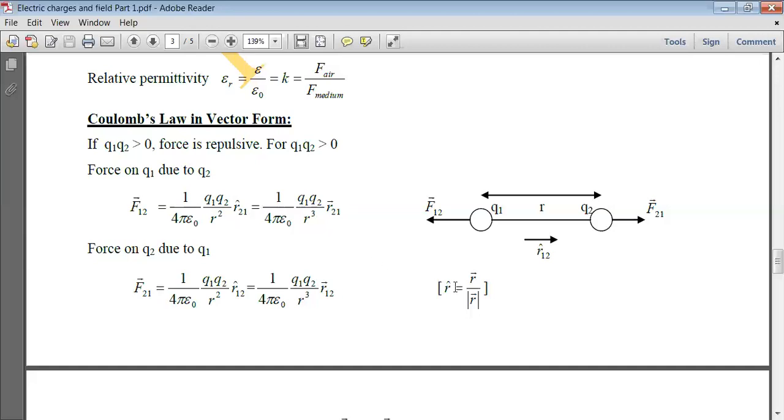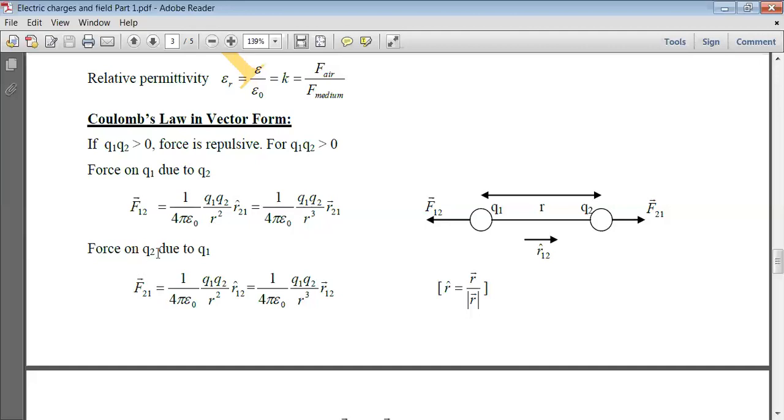As we know, a unit vector is the vector divided by its magnitude. So if we write the R21 vector divided by its magnitude, the denominator will be r square for the unit vector, and with the vector sign, the denominator will be r cube.